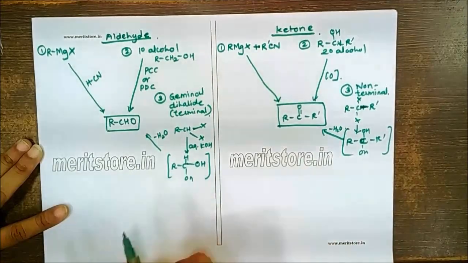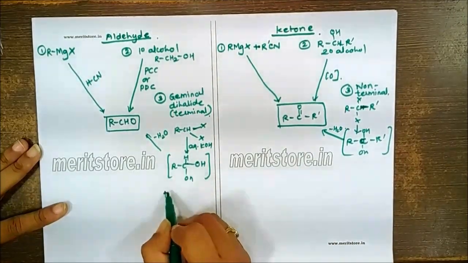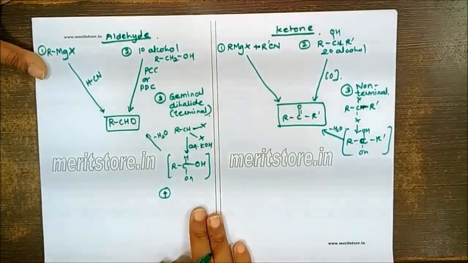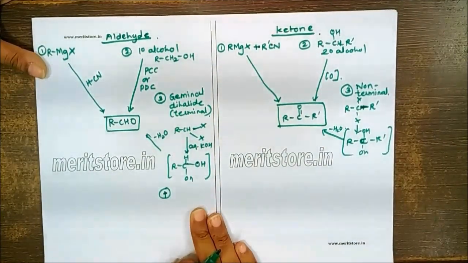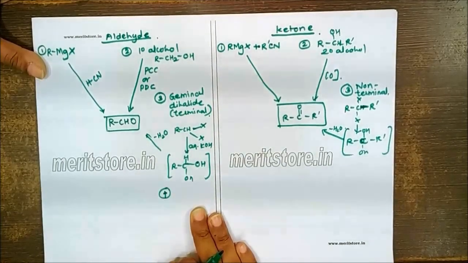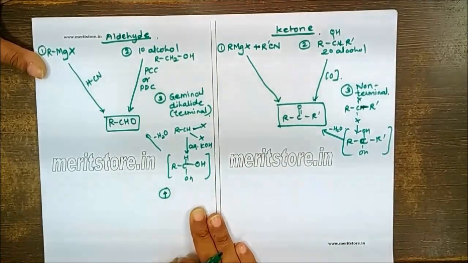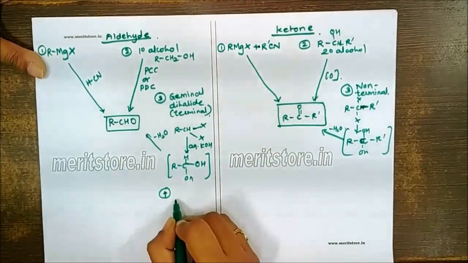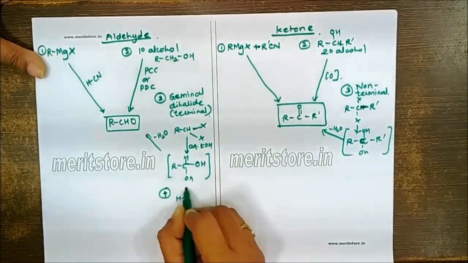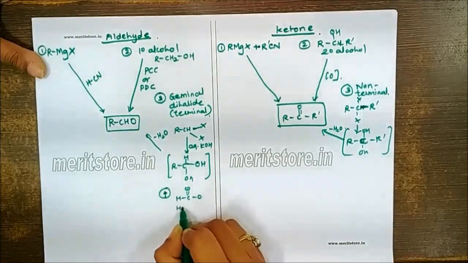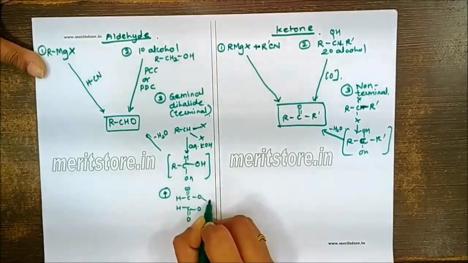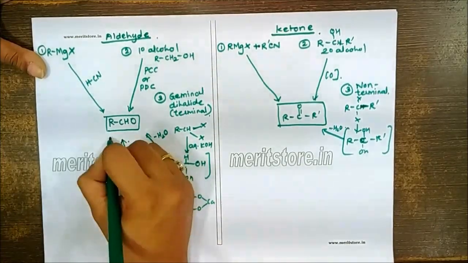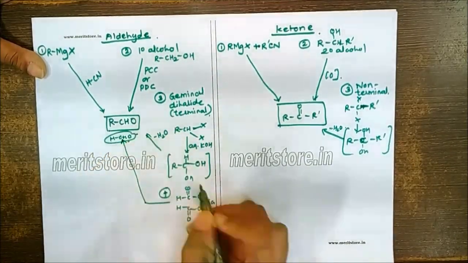We can prepare this from the carboxylic acids, but in case of carboxylic acid we have to make a salt, and generally we are going to take the calcium salt. Now in this case, if you take calcium formate, let's say calcium salt, HC double bond O, HC double bond O, Ca, and you just heat it, you will get the corresponding formaldehyde.